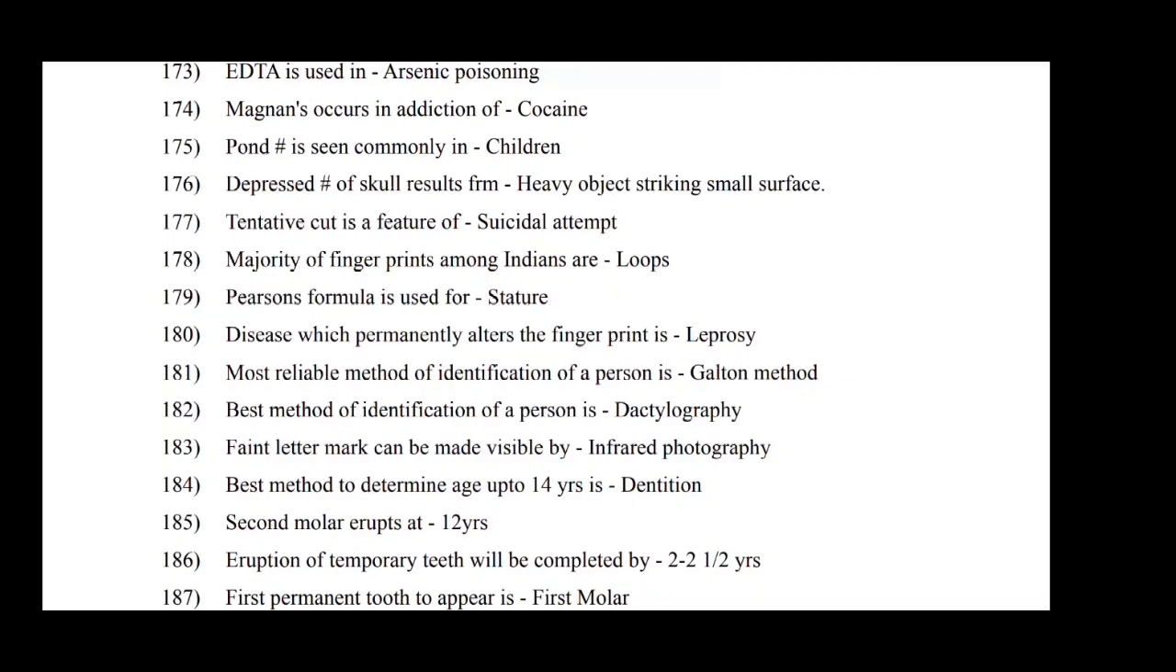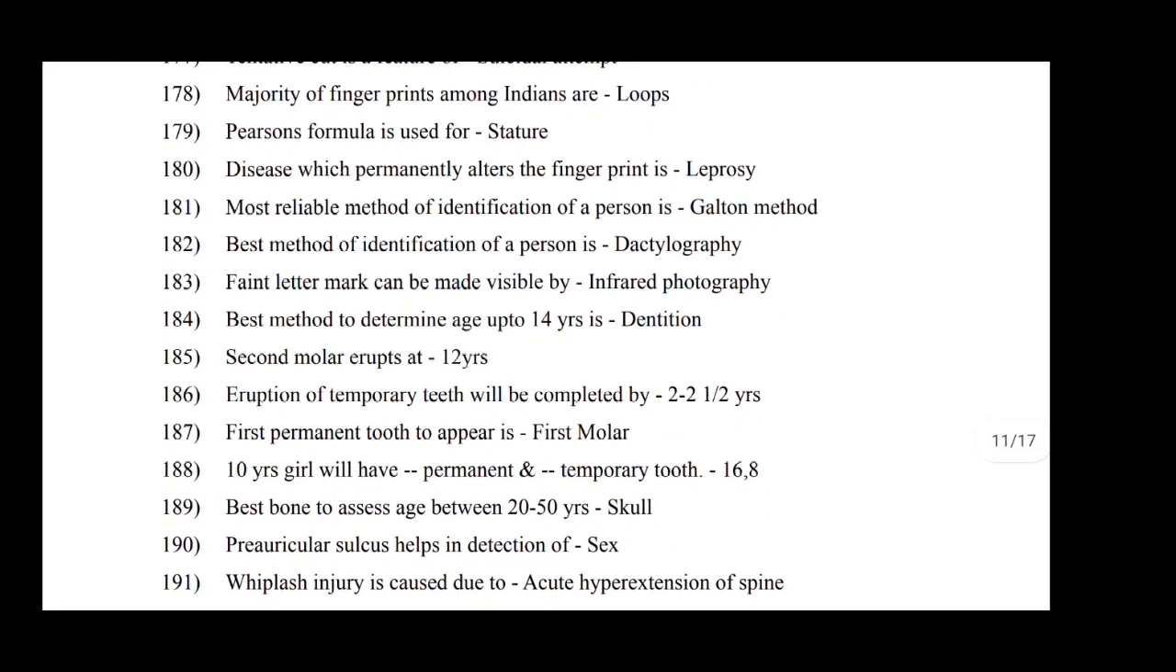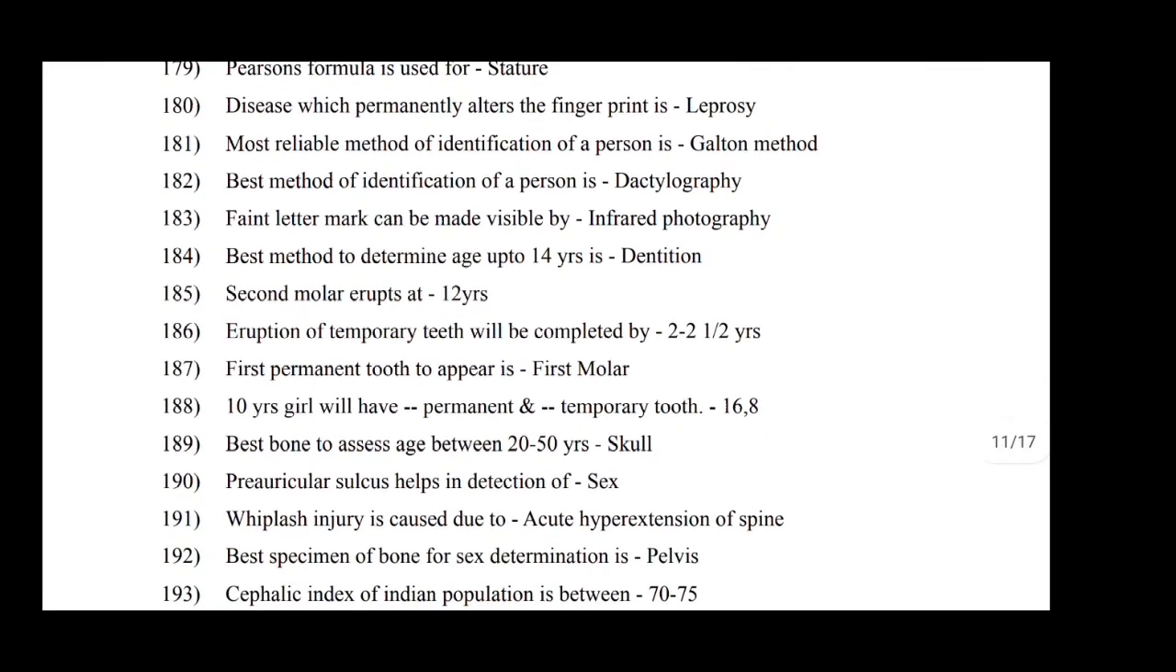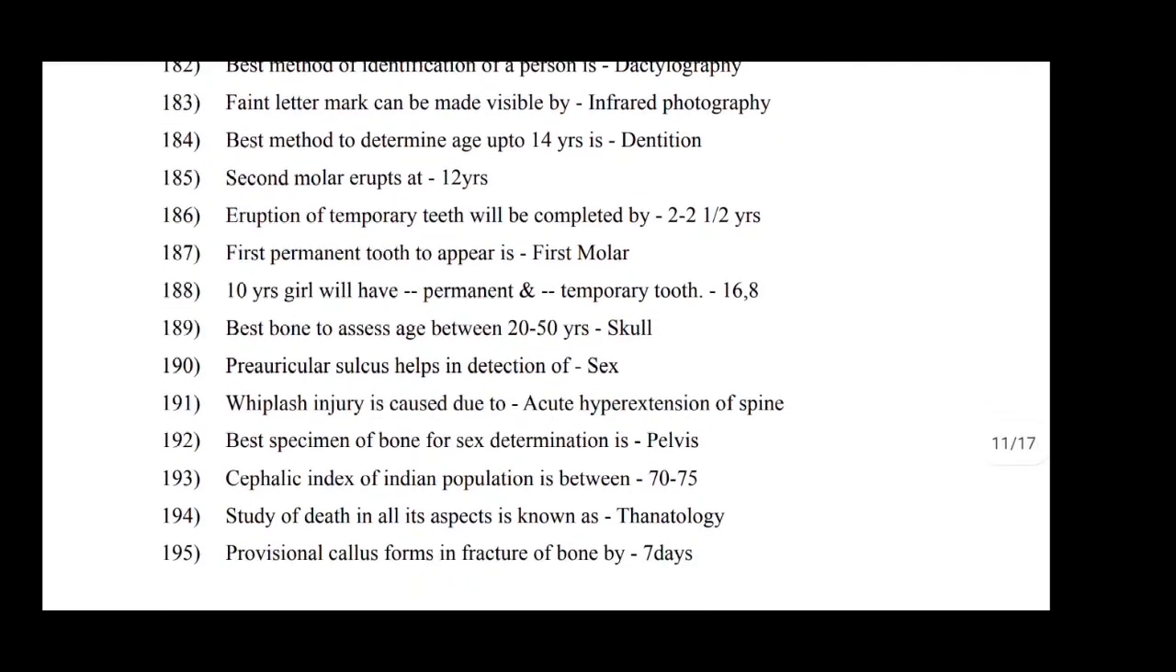Tentative cut is a feature of suicidal attempt. Majority of fingerprints among Indians are loops. Pearson's formula is used for stature. Disease which permanently alters the fingerprint is leprosy. Most reliable method of identification of a person is the Galton method. Best method for identification of a person is dactylography. Faint letter marks can be made visible by infrared photography.